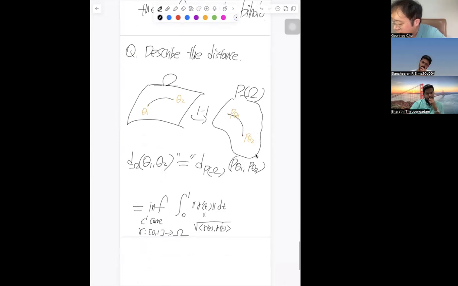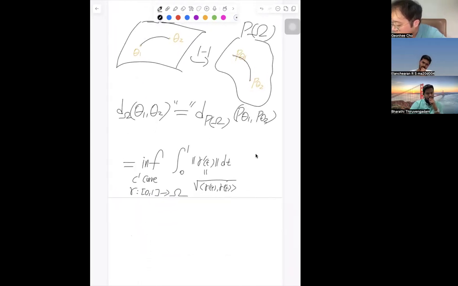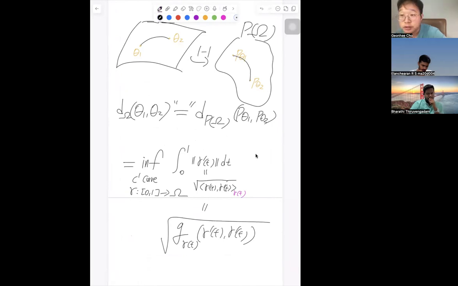Now we see the inner product at each gamma of t, so let me use the notation of the Riemannian metric at gamma of t applied to gamma prime of t, gamma prime of t, with the square root.